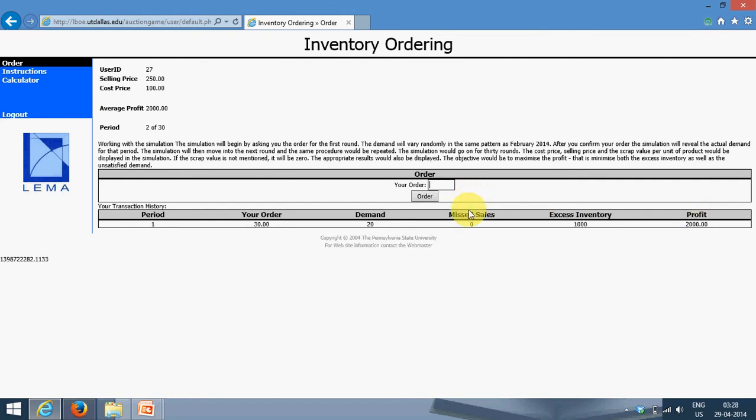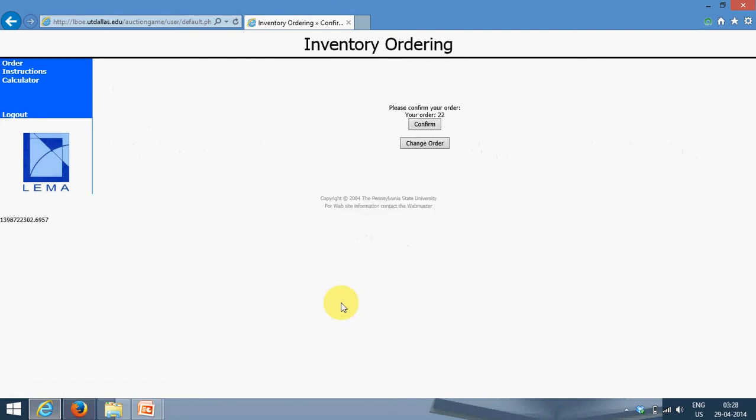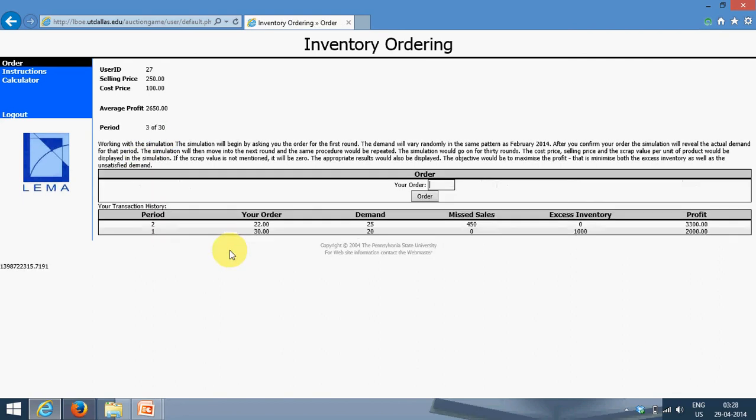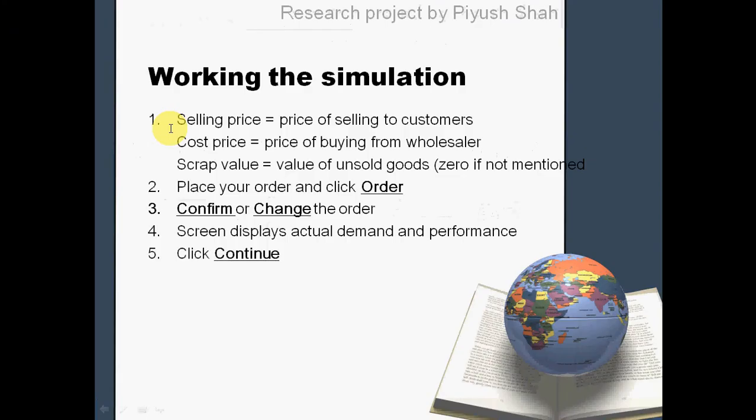Now let's say here I order 22 units. I place my order and confirm it, and this tells me that the demand was 25, the profit was 3300, but I missed a sale of 450 rupees. I click continue again and come to the third week for the cycle to continue. So this particular simulation is for 30 weeks. You would have a simulation as per your design. So we click on continue till the entire simulation ends. Keep going through the cycle.